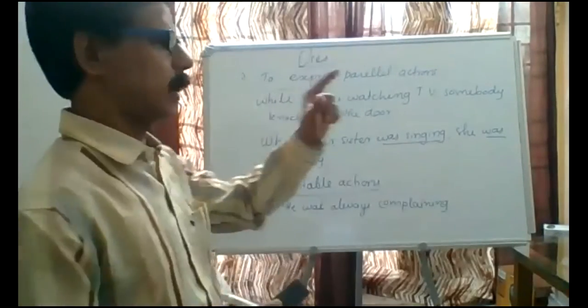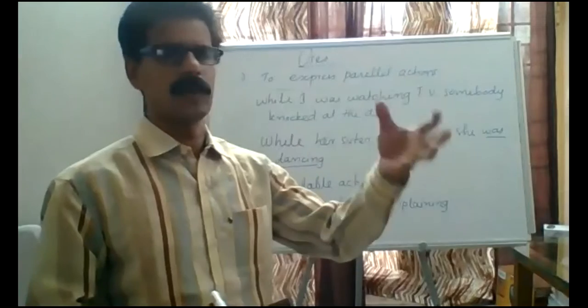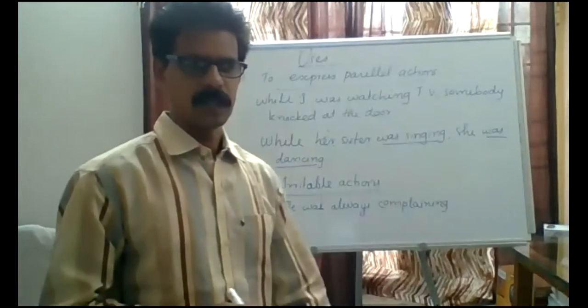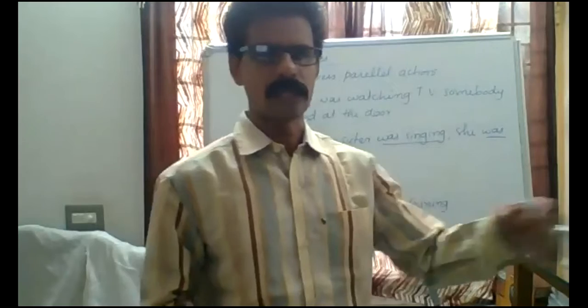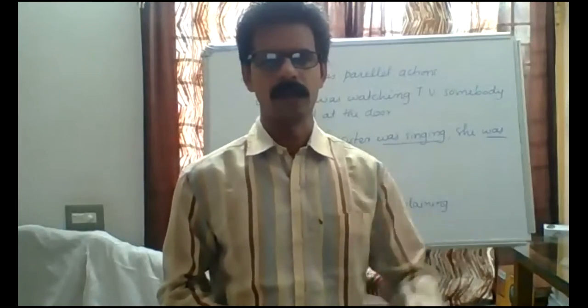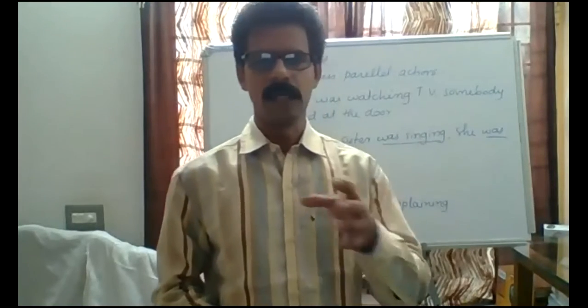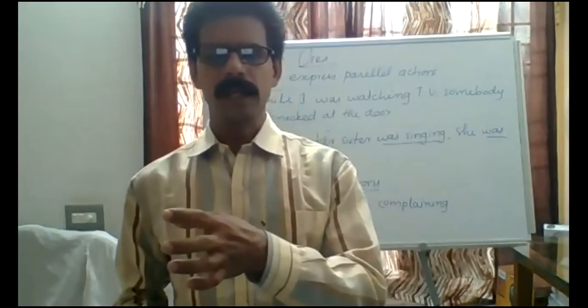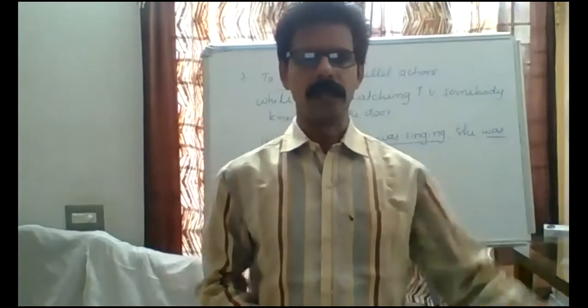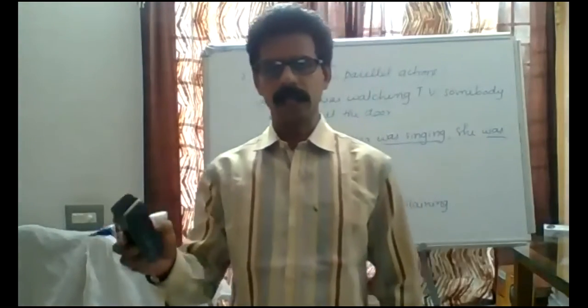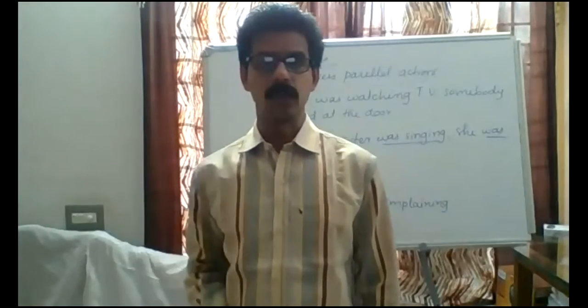Then parallel actions means two actions happened parallelly, one action after another action. Sometimes one action happens for a long time and another one will happen for a short period. For example, while they were playing, it rained. Two actions happened.